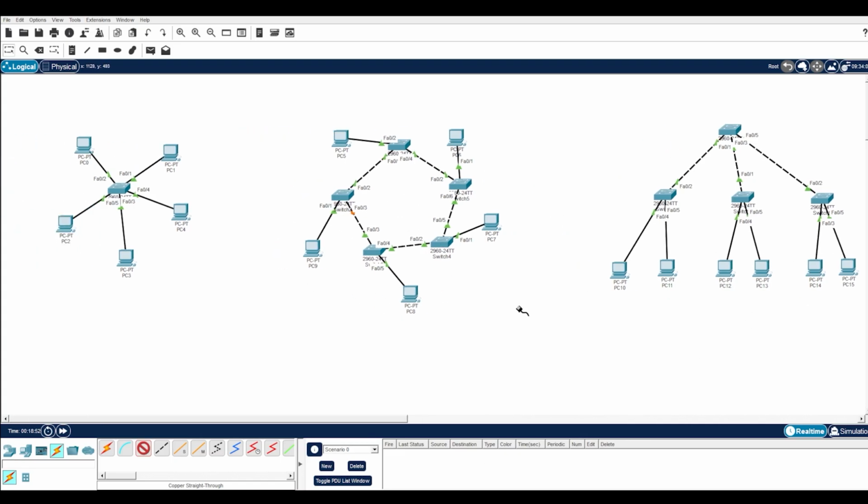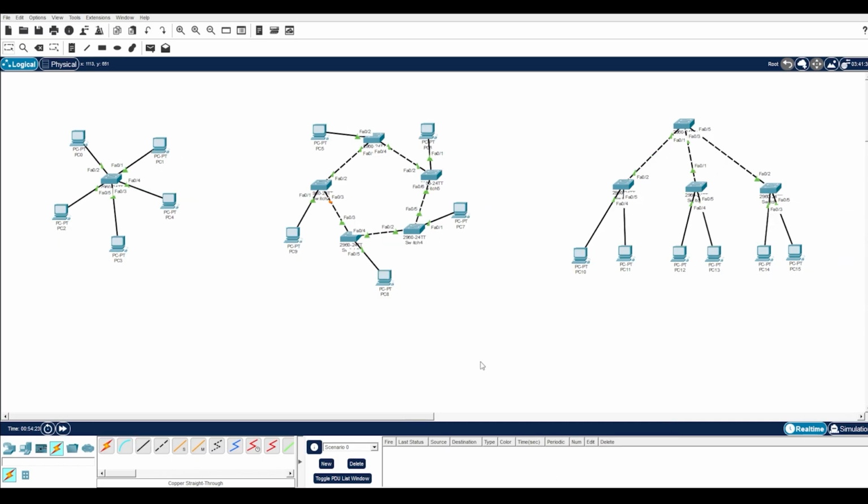Let's understand what is hybrid topology. Now, let's create hybrid topology. Hybrid topology is formed by combining two or more different topologies in a single network. Here, I'm connecting our star topology, ring topology, and tree topology together.